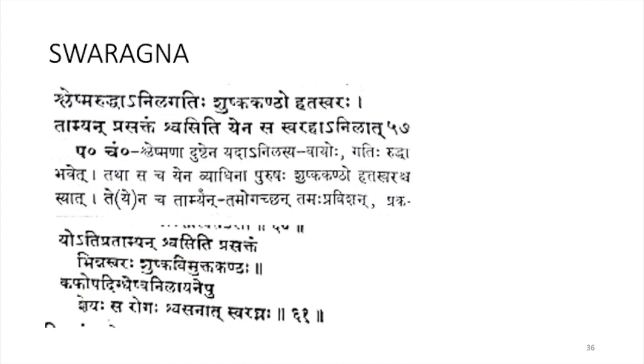So Swaraha is when the voice won't come. There is a block in the sound. It is a disease affecting the larynx. It's completely not coming. Then there will be paralysis of the larynx, or a laryngitis condition and all, there will be Swaraha, sound won't come.